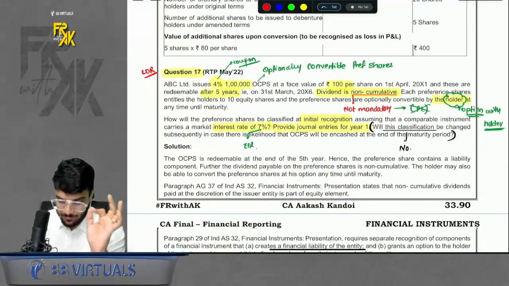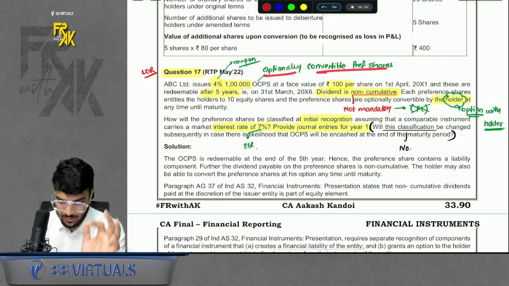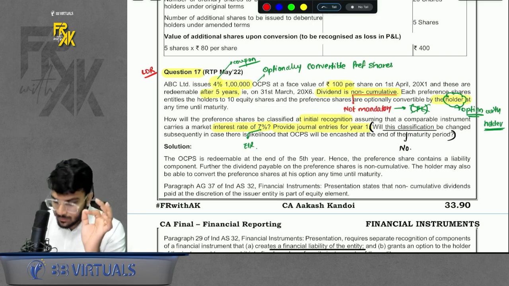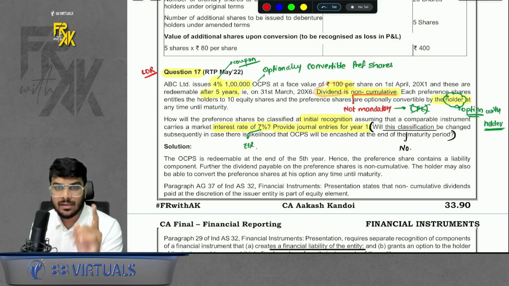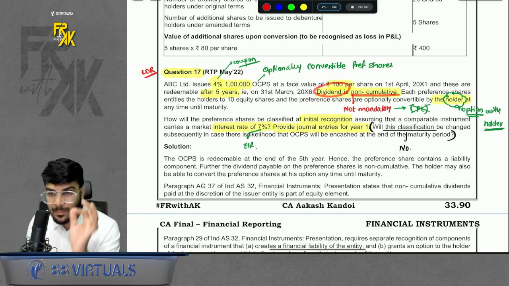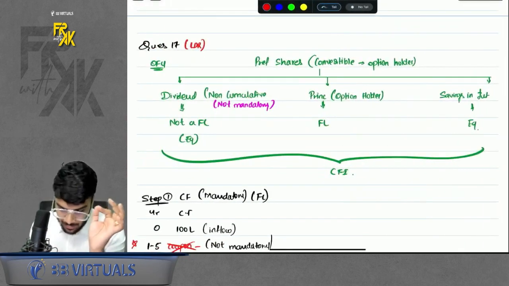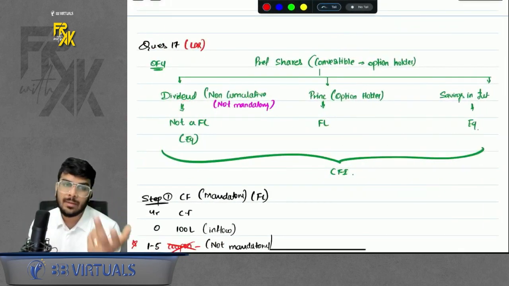Now, question number 17. Classic question. Please read carefully. It says EBC issues 4% 1 lakh optionally convertible preference shares. The main part here was that the dividend is non-cumulative. See, in case of preference shares, when nothing is mentioned, we assume the dividend to be mandatory. But here the dividend is non-cumulative. That means it is not mandatory. Whenever any element is not mandatory, it is not a financial liability. It will become an equity item.